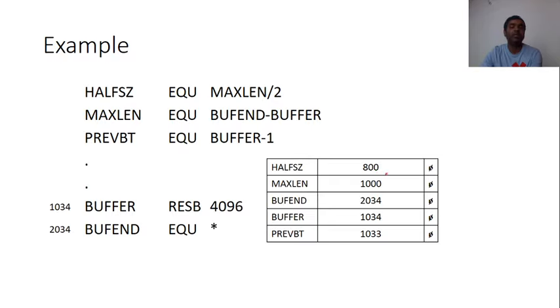In this way, if I am using more than one level of forward referencing and I am using the multi-pass assembler, in this way we have to maintain the symbol table. This is the procedure which is followed in a multi-pass assembler, where I am using more than one level of forward referencing. And all the symbols, or you can say all the statements that do not require multi-pass processing, are processed in only one pass, like buffer and buffend.